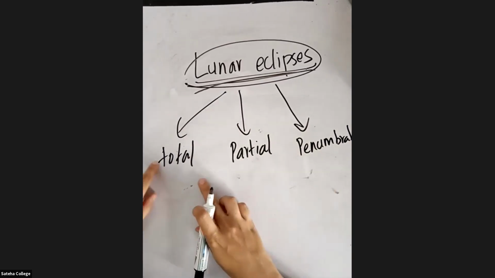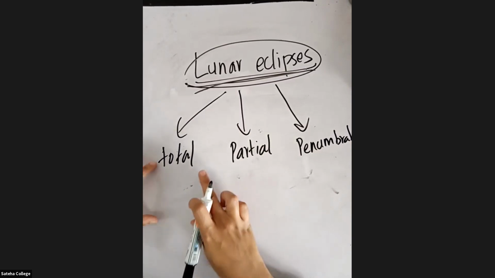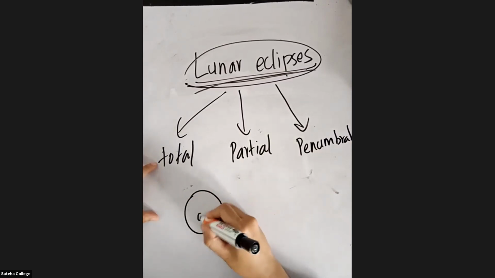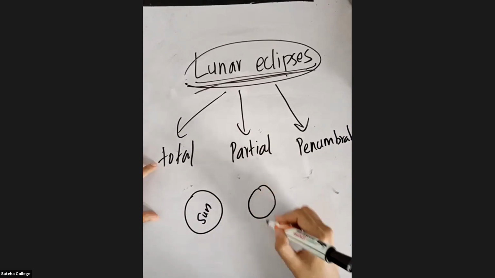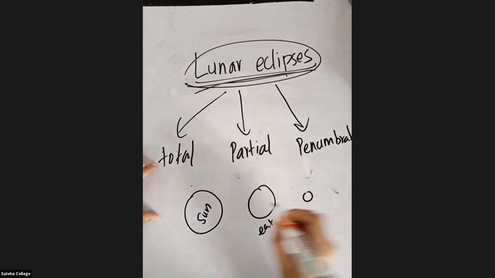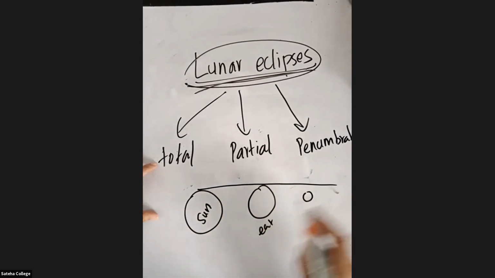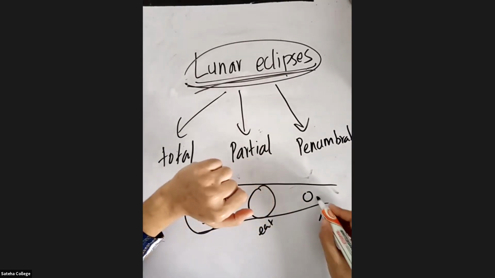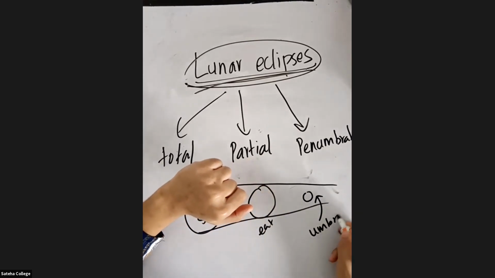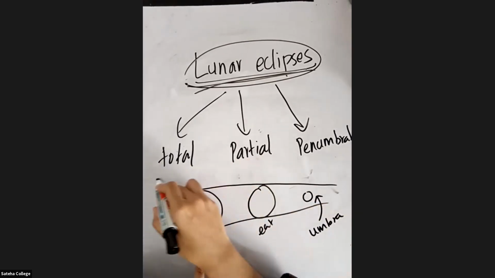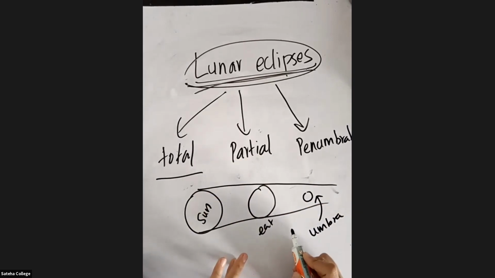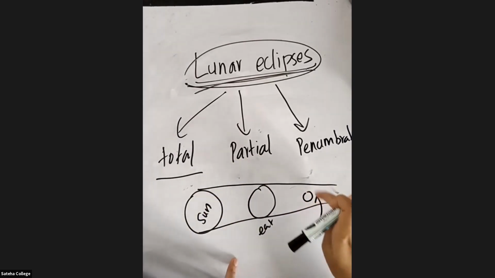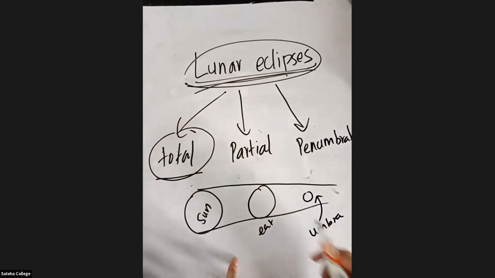Total lunar eclipse means, now there is the sun, this is the earth, this is the moon, right? So the shadow is going to fall like this. If the moon enters completely into the umbra of the earth, you call it a total lunar eclipse.